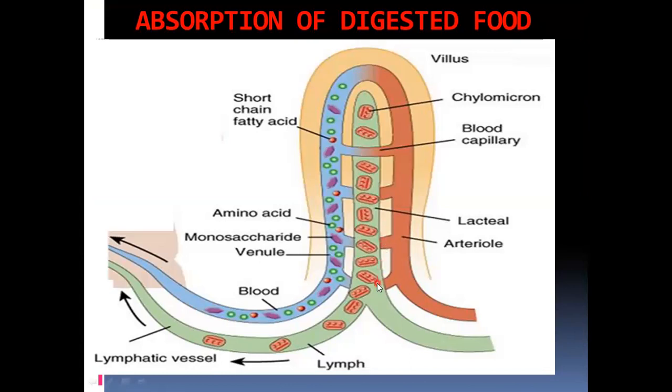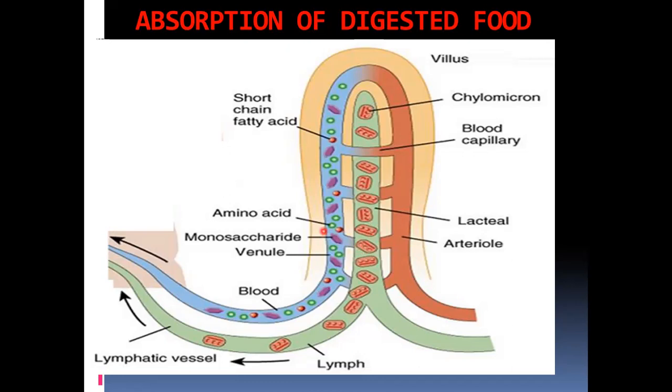And what is there inside this cavity? Blood vessels. These are the blood vessels, and this is called the lacteal. Lacteal means it is a lymph vessel. So these blood vessels and the lacteals are absorbing the digested food materials.